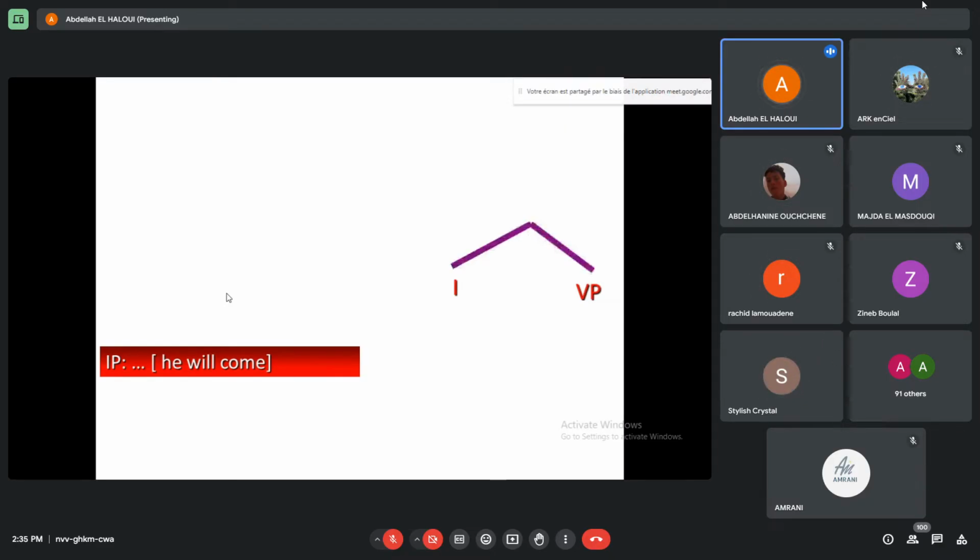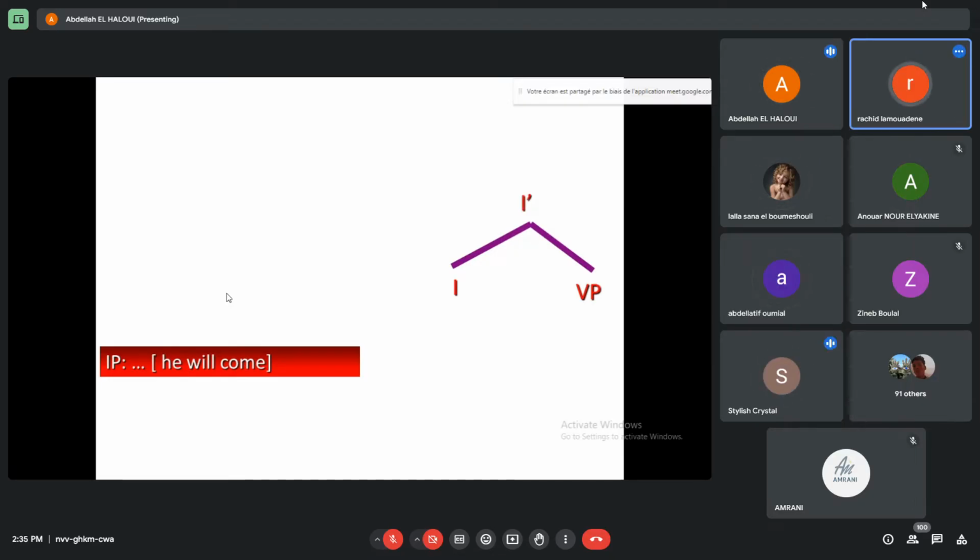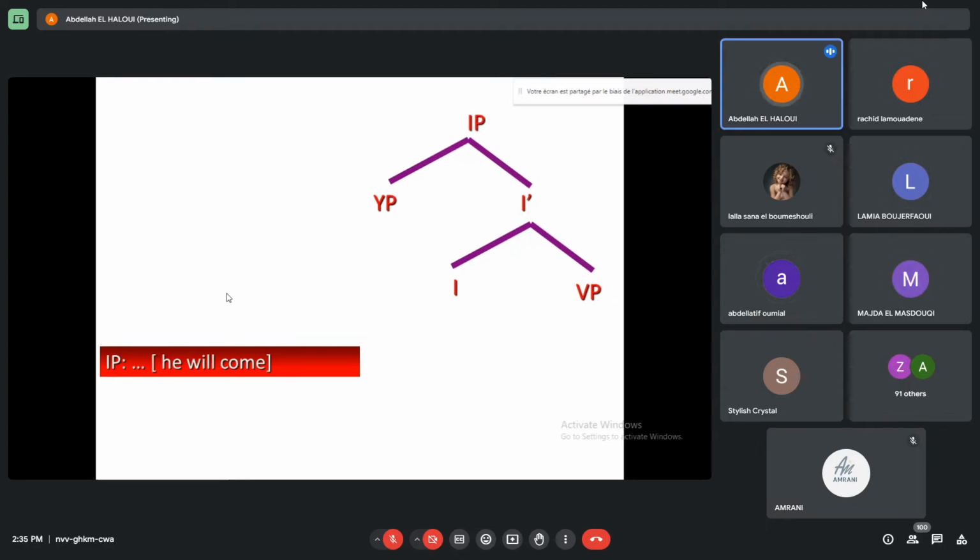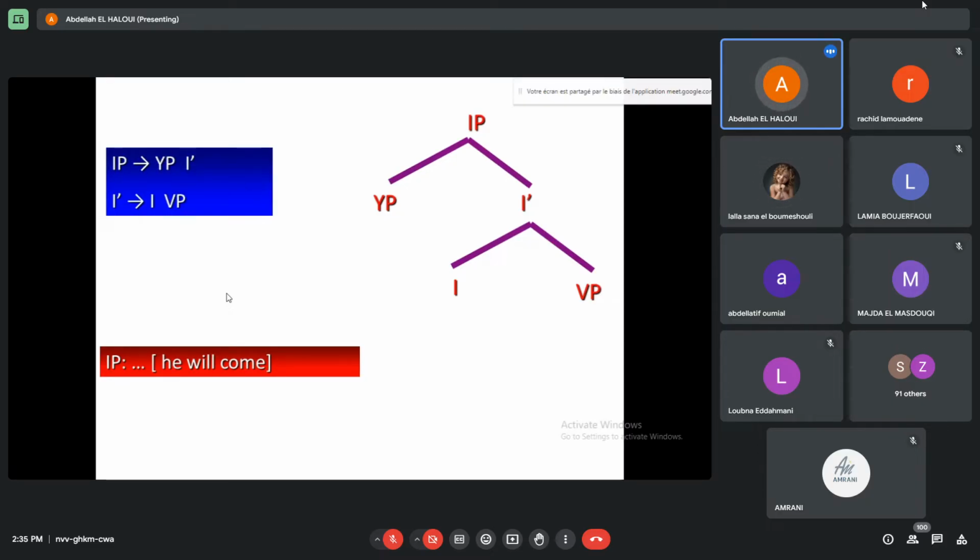Combining them together, what do we get? Inflectional phrase. In the X bar format, it's I-bar. Imagine that we have a specifier, which is YP, and then we combine the specifier and the I-bar together. What do we get? The inflectional phrase, which is IP. Again, it's the same structure. IP rewrites as YP, the specifier, I-bar.